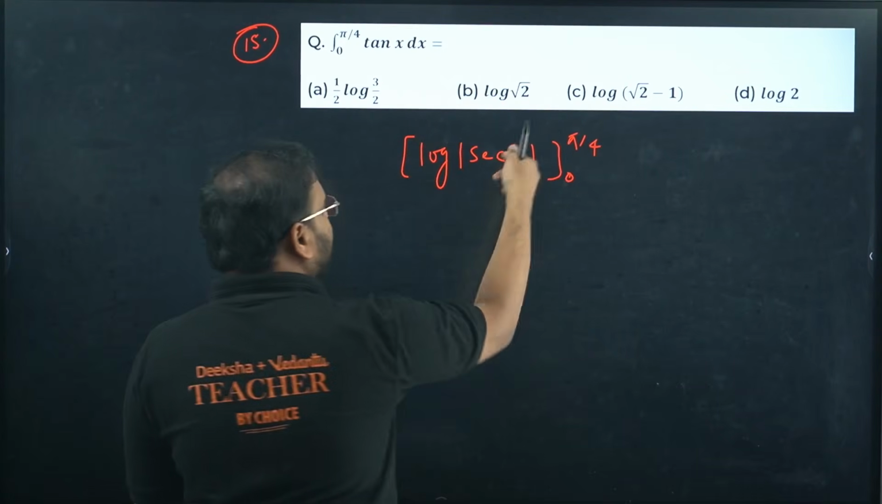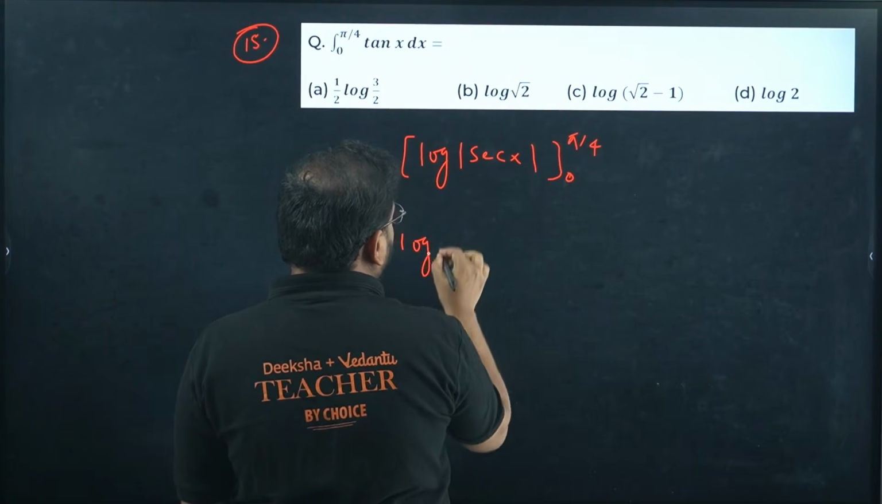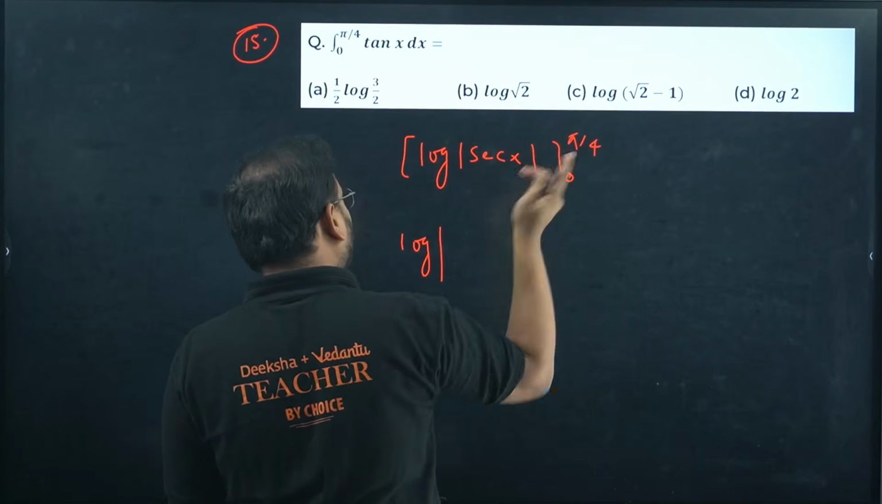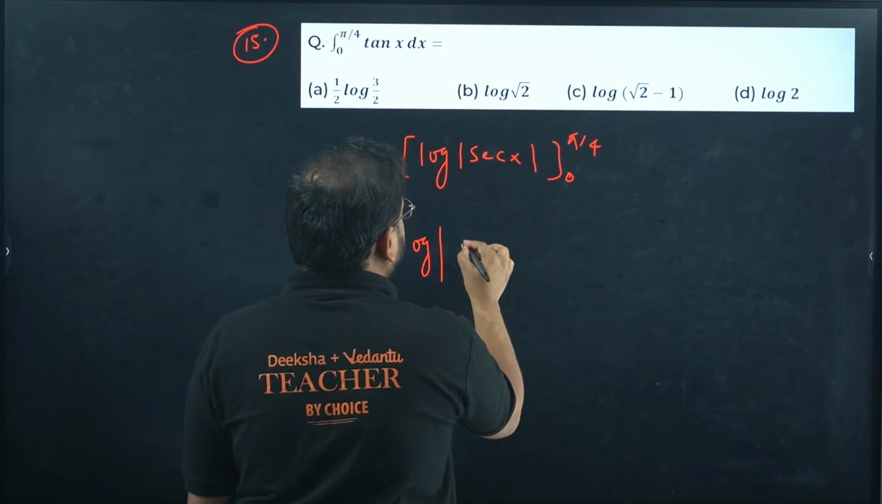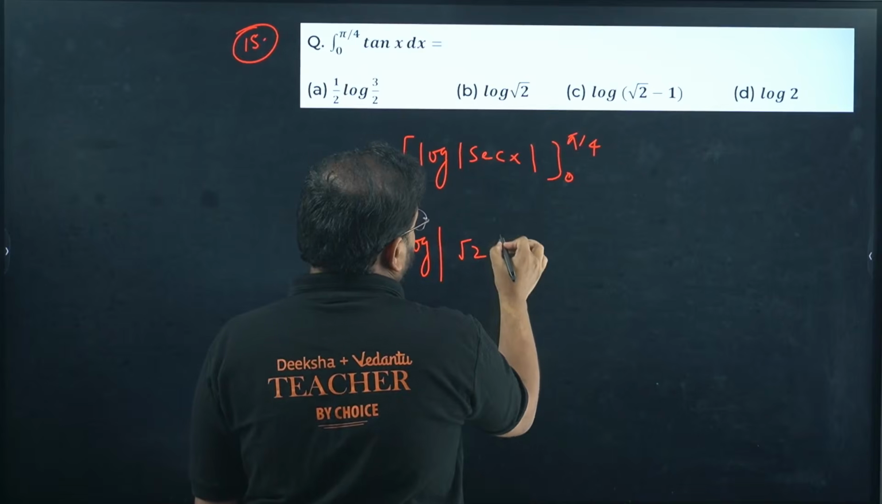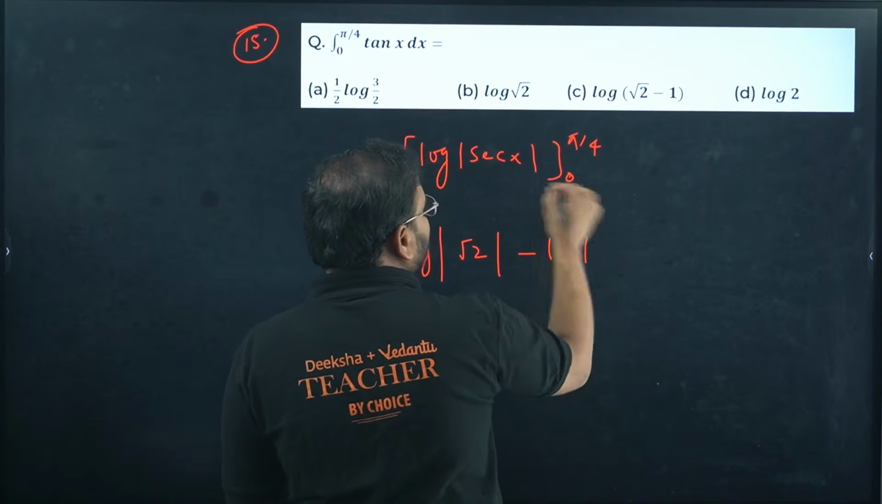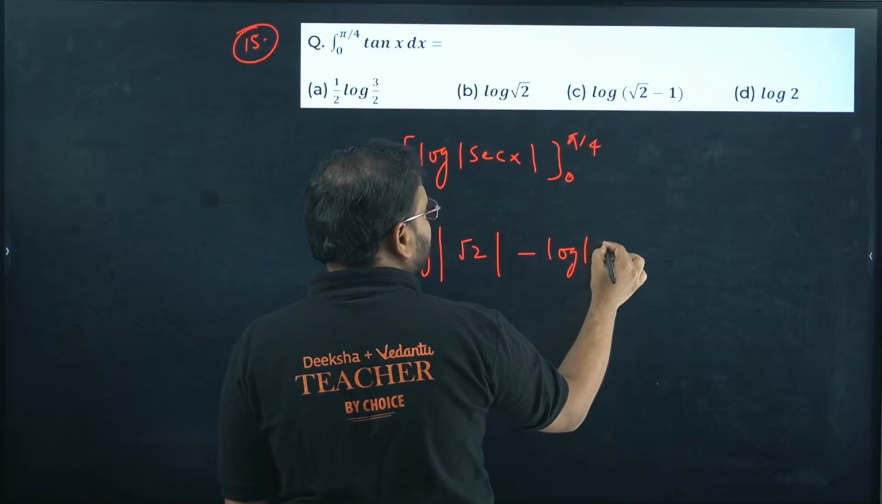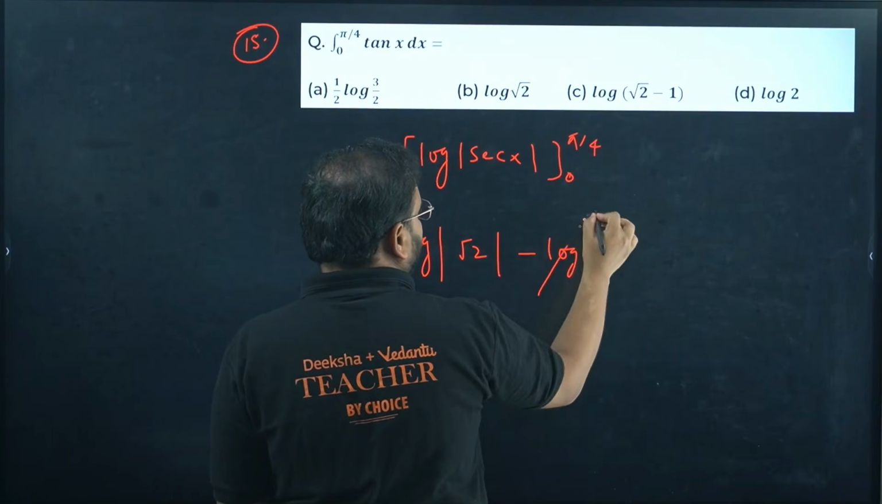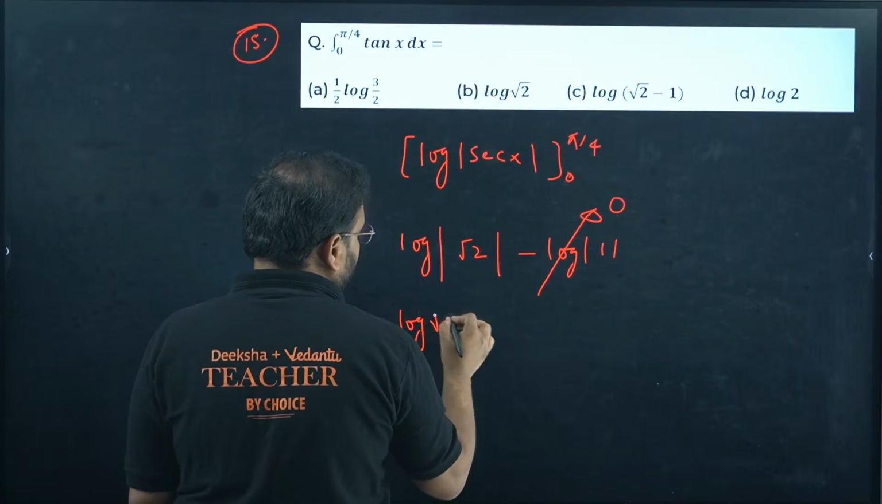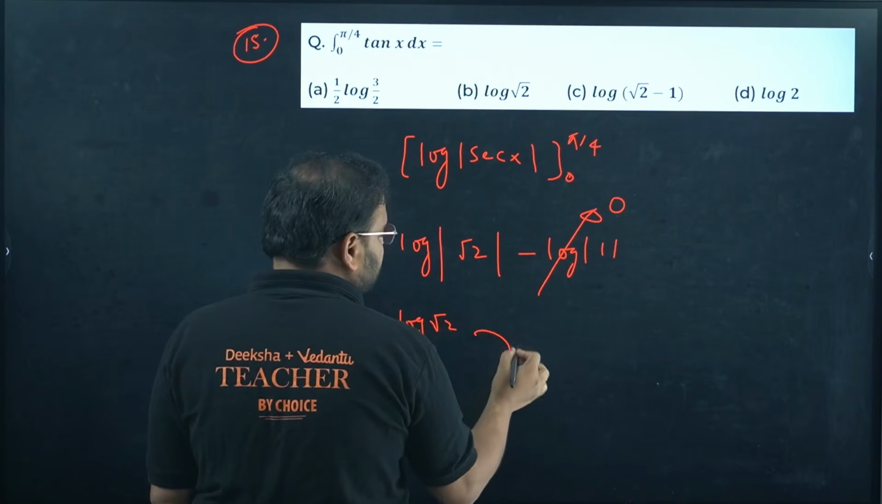So log, put here secant of pi by 4. Secant means reciprocal of cos of pi by 4. Cos pi by 4 is 1 by root 2, so the answer will become root 2. Minus log of secant of 0. Cos 0 is 1, so secant 0 is 1. Log 1 is 0. What is the answer? Log of root 2.